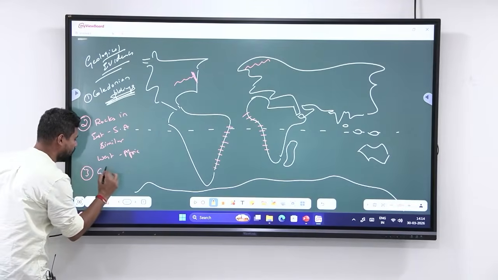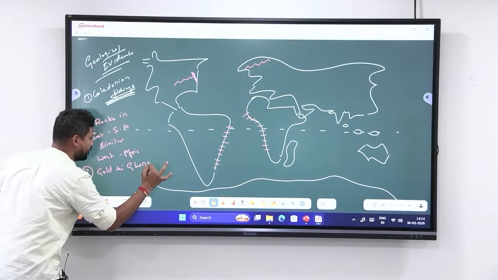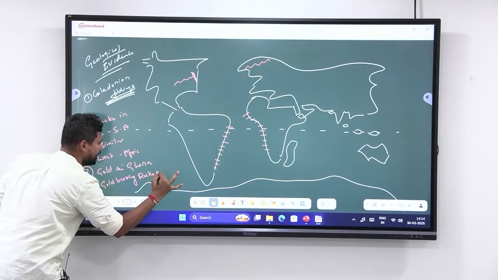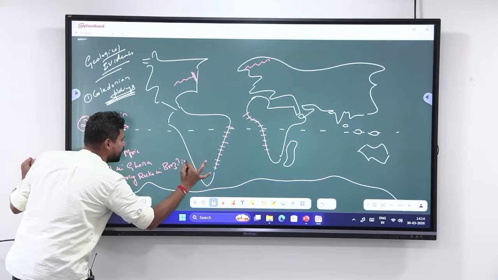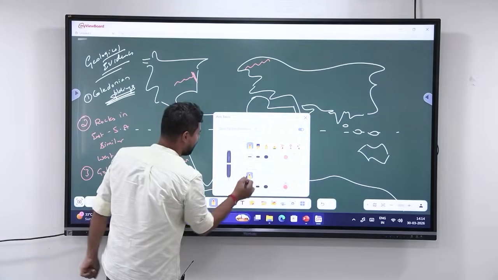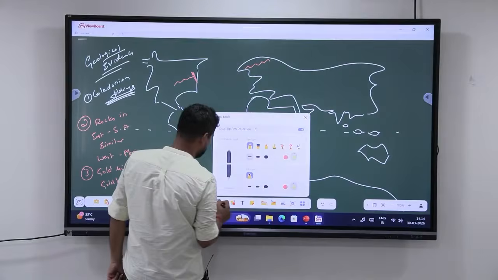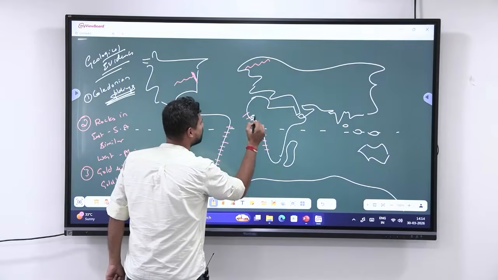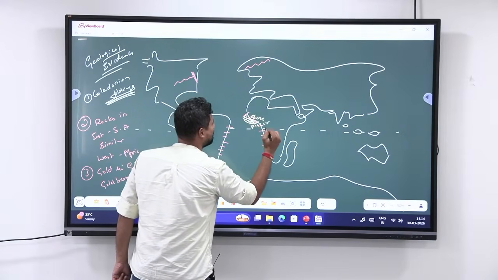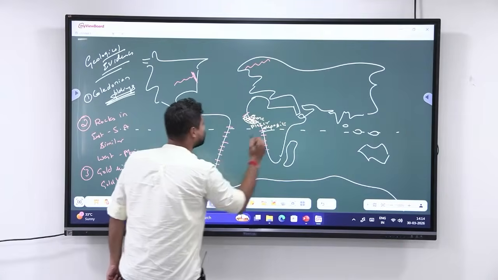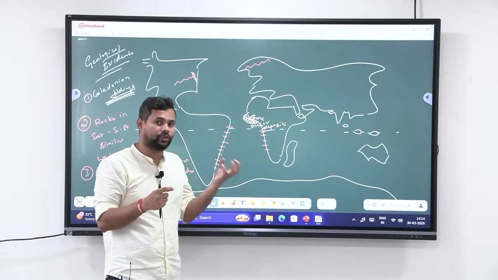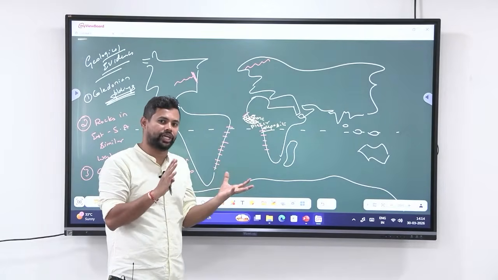The third is gold in Ghana, whereas gold-bearing rocks in the Brazilian highlands. What does it mean? It means that you know gold is nothing but placer deposits. So here this is Ghana, and in Ghana you can find a lot of gold placer deposits. What do you mean by placer deposits? Placer deposits are those minerals that are found in nature in their native state. For example, iron ore. If you take iron, iron is not found naturally in its native state. You always find ore.